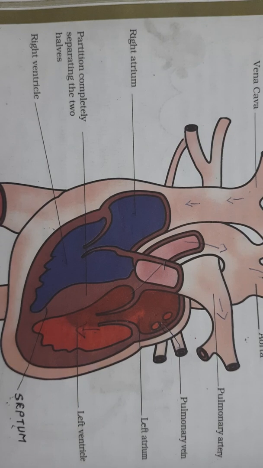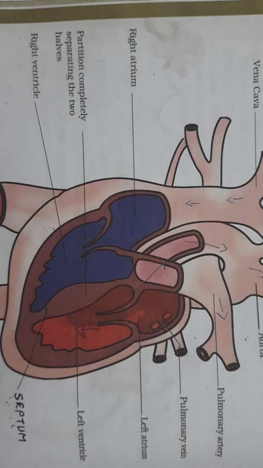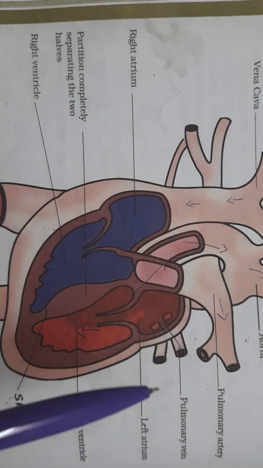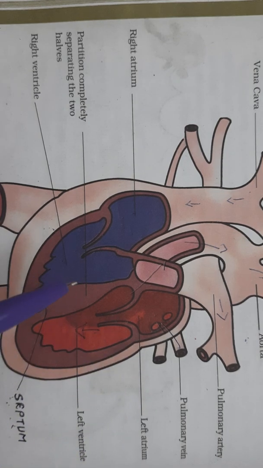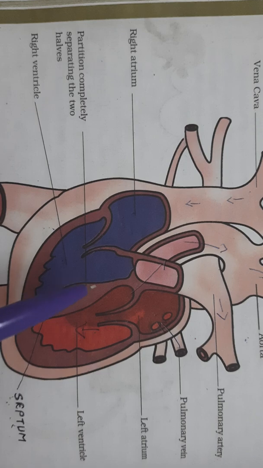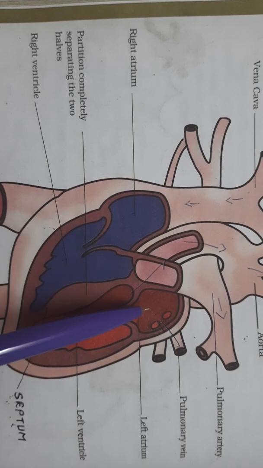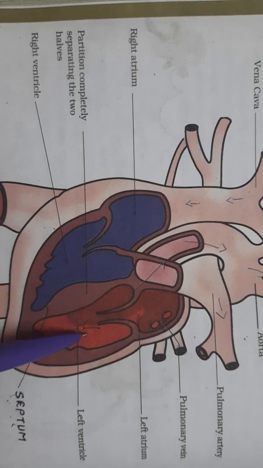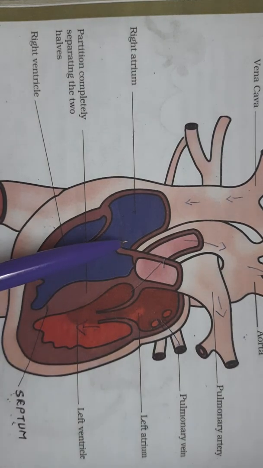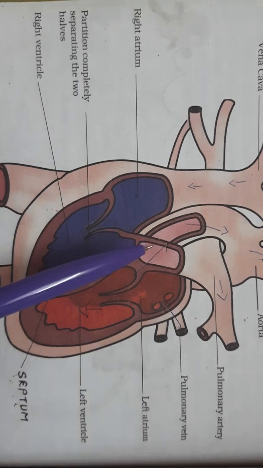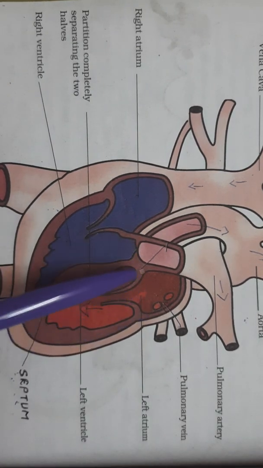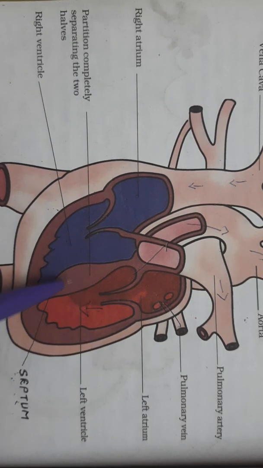Good morning, students. Our next topic is heartbeat. In the previous videos, you have already studied the structure of the heart, the walls of the chambers of the heart. I told you that the heart has four chambers. The two upper chambers are the atria, and the lower ones are the ventricles.